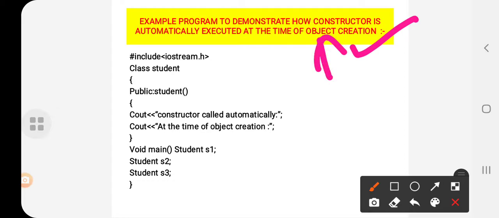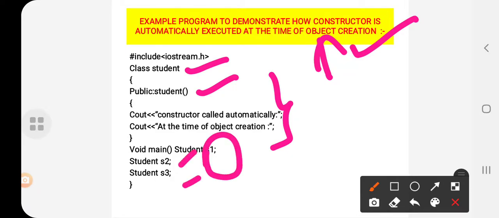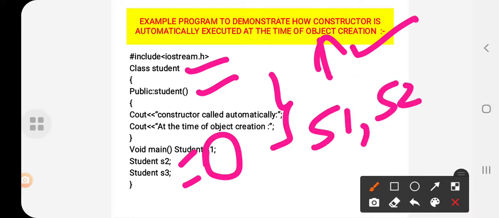Look here. First is iostream.h, that is a header file. Next is the class name. See, this is the class Student, and this is the constructor, which is automatically called at the time of object creation. So here S1, S2, S3 are the Student objects.